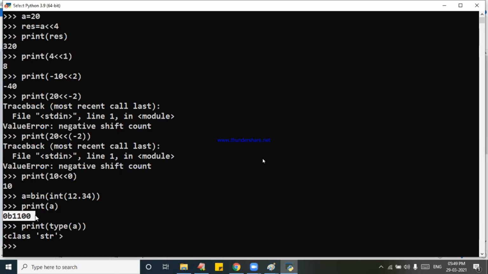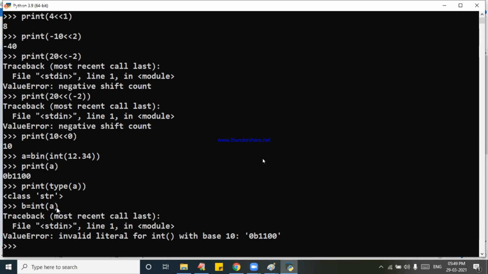Harish, please answer it. String. If you want to convert, B is equal to int of A.